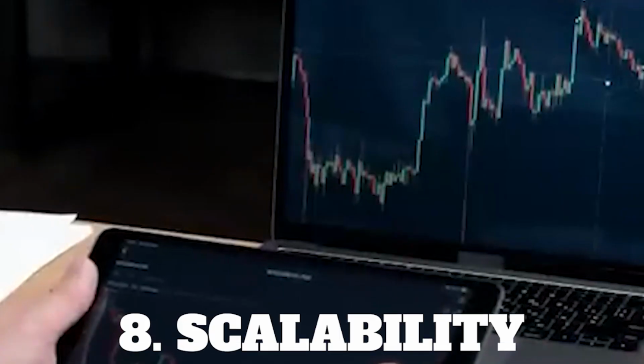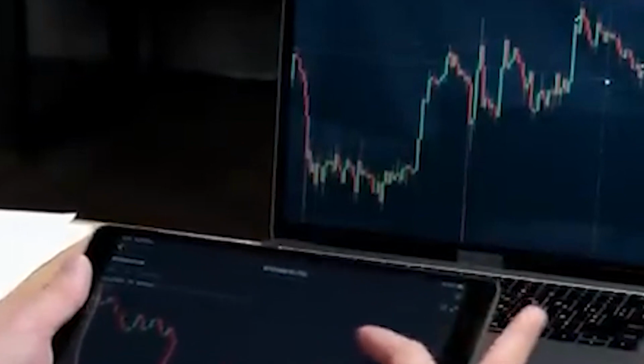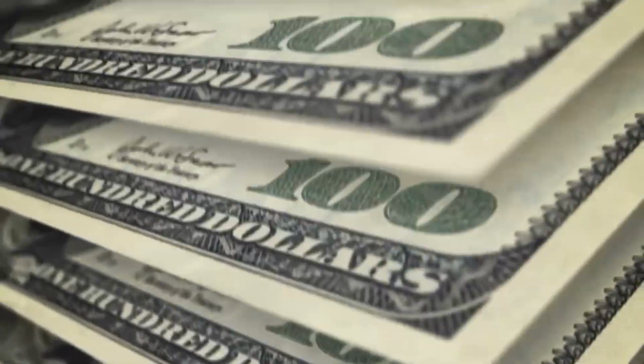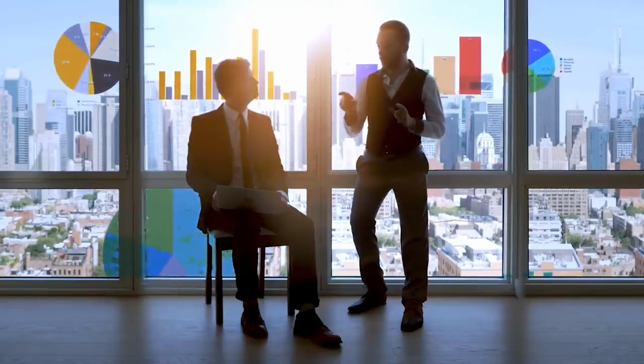8. Scalability. The Chatcoin blockchain is built to scale, ensuring that it can handle a high volume of transactions without compromising performance. As the user base expands, the network adapts, enabling seamless growth and uninterrupted user experiences. The possibilities with Chatcoin are endless.